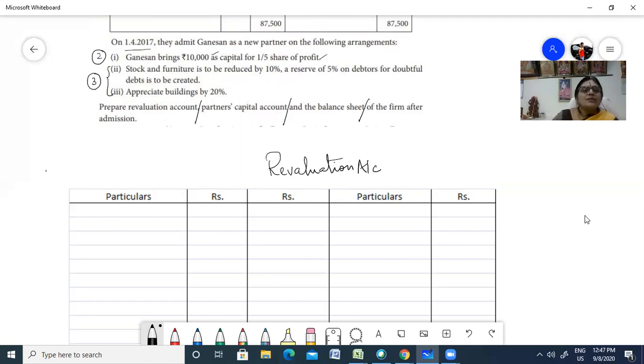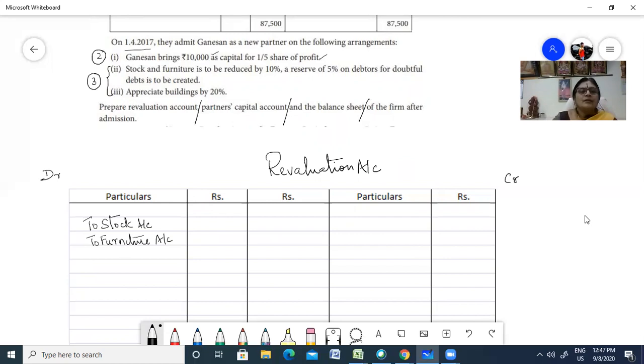You have your debit and you have your credit. Now first, what is it? Stock. Stock is going to be reduced. So what are the things you are going to reduce? To stock account. Second, to furniture account.